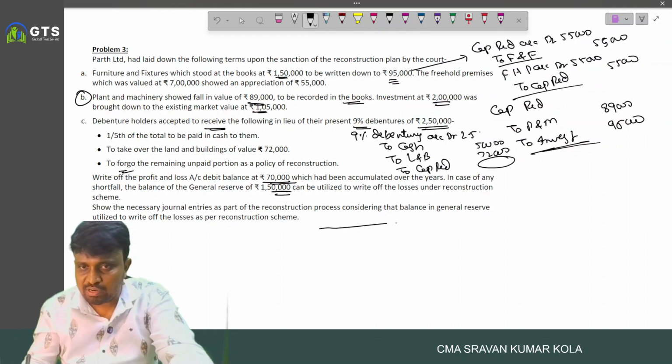And we have to open what? Capital reduction account.